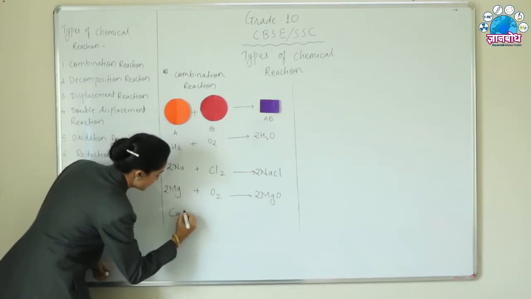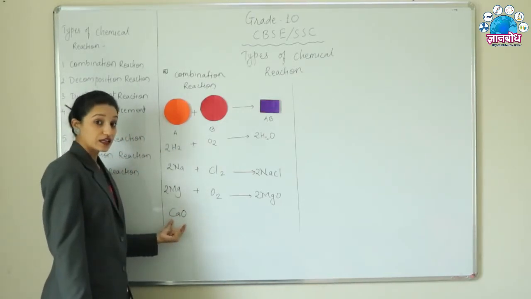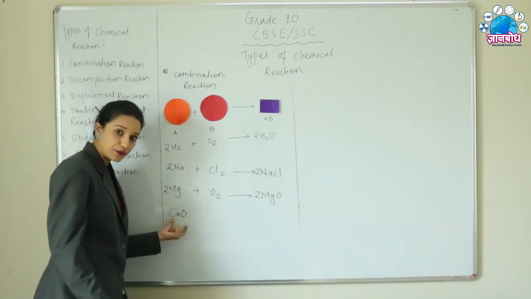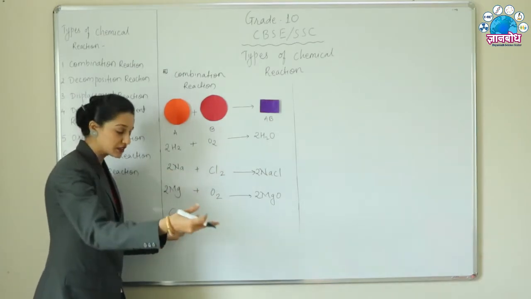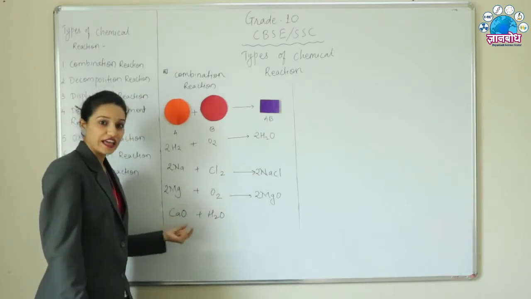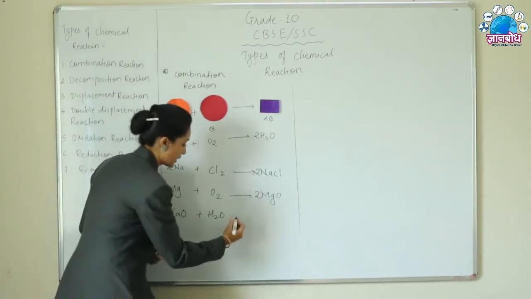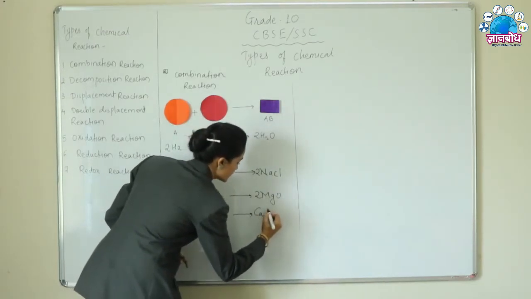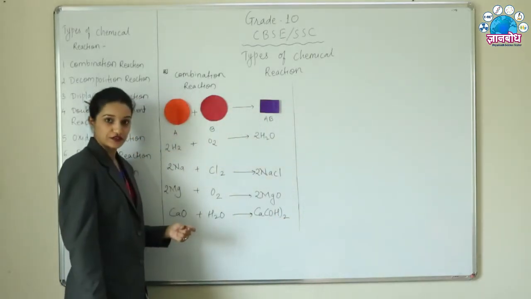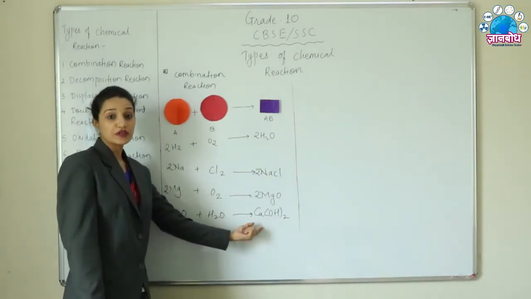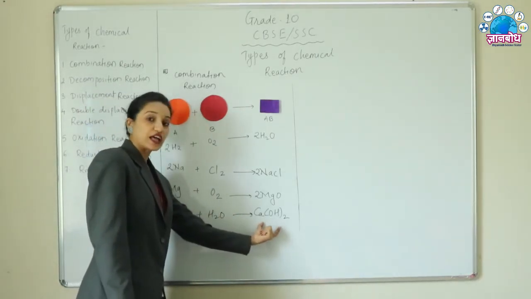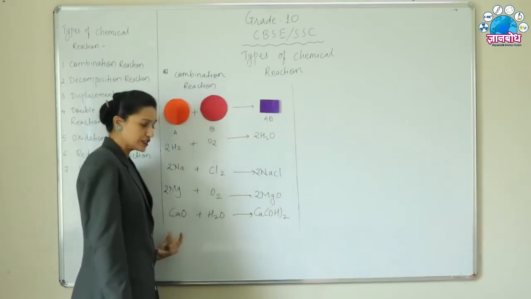When calcium oxide, now here see there is a compound, not an element. Here we are writing a compound. When a compound reacts with another compound, for example water, now this is a combination reaction because we are getting only one product. Okay, so here we are getting calcium hydroxide. So when calcium oxide reacts with water, it gives calcium hydroxide. Now the reaction is balanced.